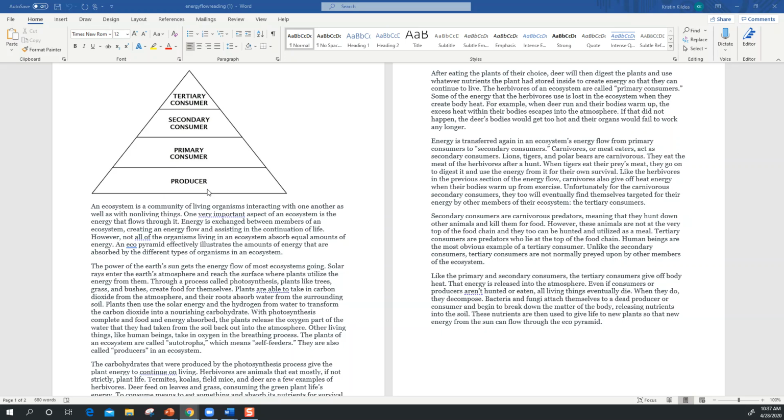So notice that the base of my triangle is broader. There's more producers than there are consumers. Primary consumers eat the producers, and then as we go up the triangle, you'll see that the primary consumers are then eaten by the secondary consumers, and then finally, in this example, we only have a third level of consumer.